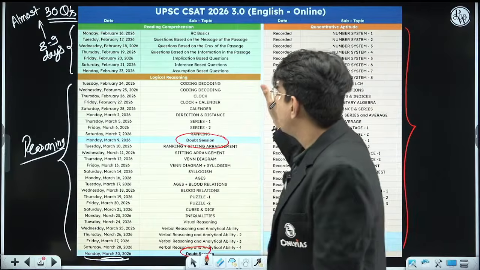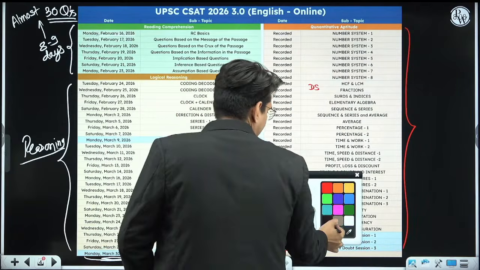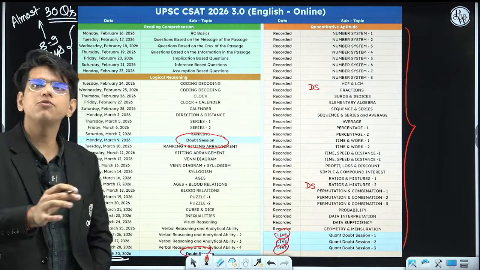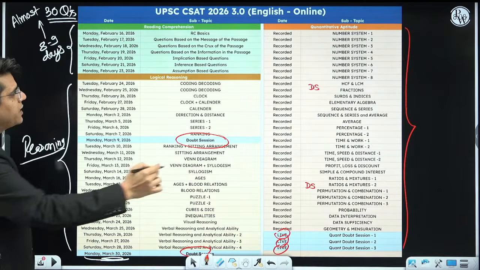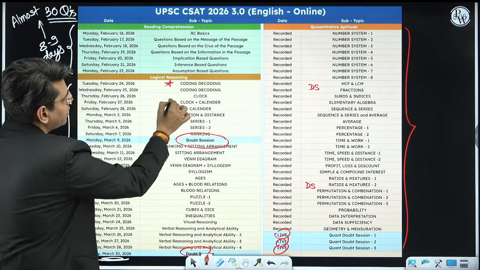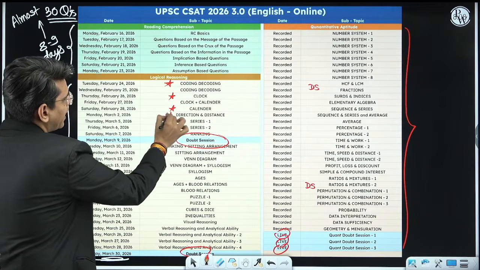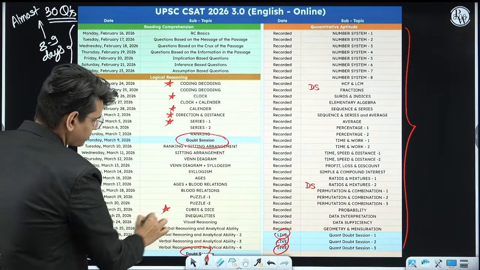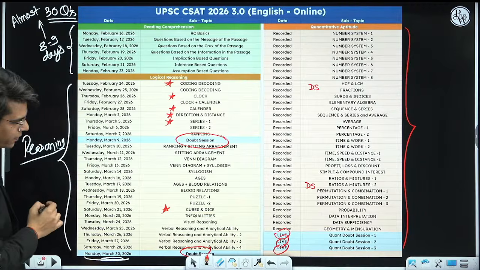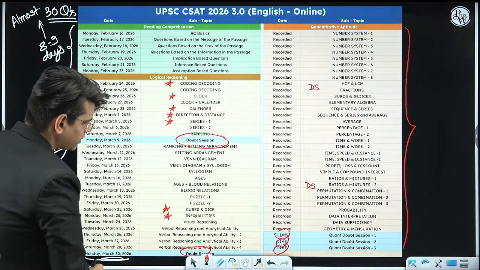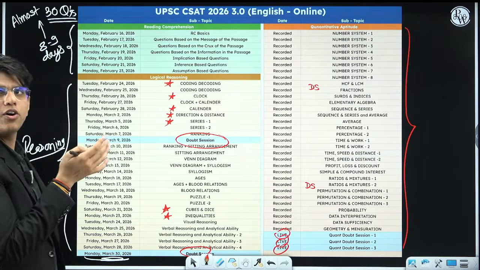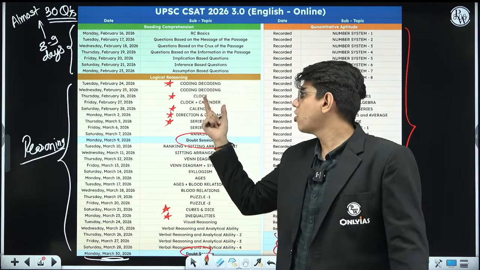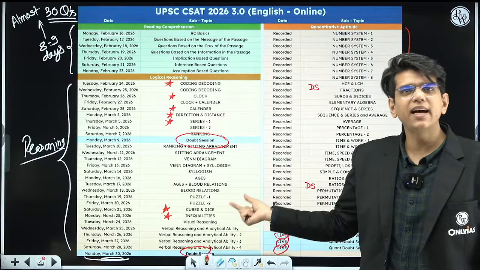Okay, now what are the important topics? Suppose someone wants to revise or someone wants to start reasoning. In reasoning there are some very important topics: coding, decoding, clock, calendar, direction, distance, series, cubes and dice. Nowadays inequalities are there. So first, whenever you are revising or studying, try to complete these topics. You should be good in coding, decoding, clock, calendar, puzzles, cubes and dice, inequalities.